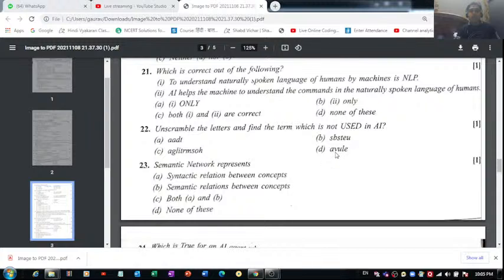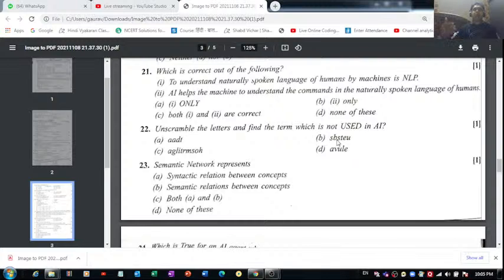Okay, if you don't know about it, let me just help you with this. It's value, VALUE. So it doesn't have to do anything with AI, right? It is not used in AI. Then this is data, which is more relevant. This is subset. We use this term in AI.